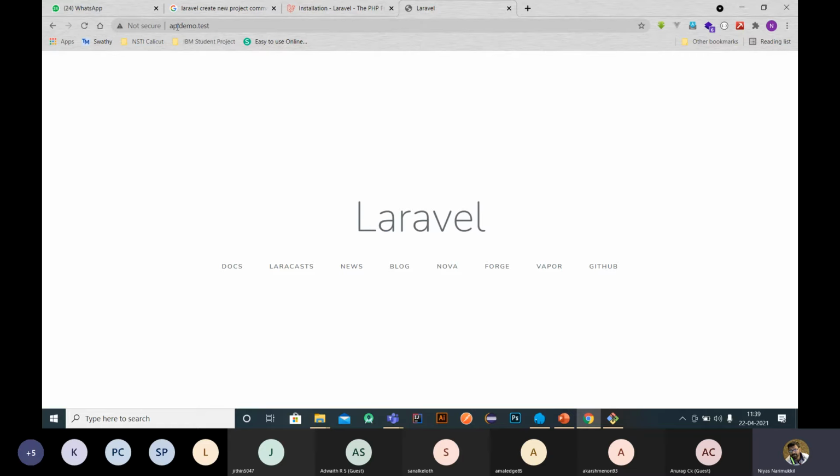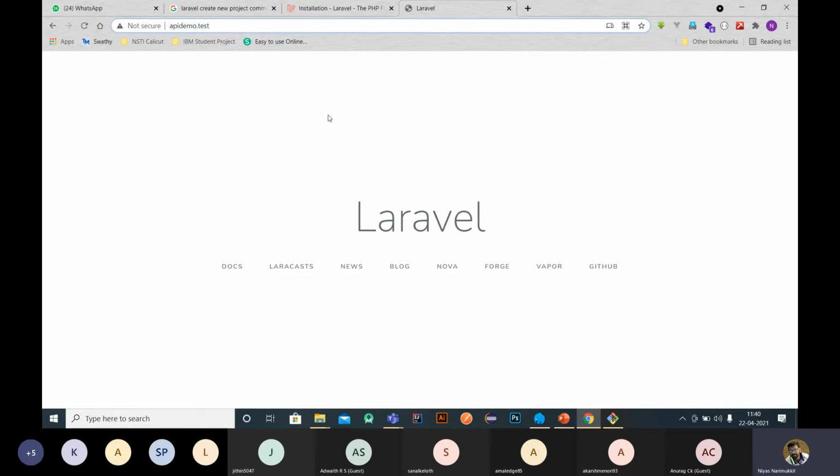So we can run the Laravel code using the Apache server. Here we can run the code with the help of this domain name. The domain name is created like this: the name of the folder .test. Is it clear? Up to this it's clear, right? We just created a Laravel project and checked whether the project is running or not. It is running properly. It's clear, right? Any question?